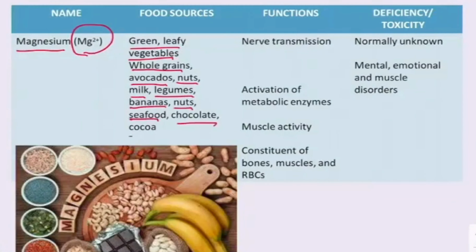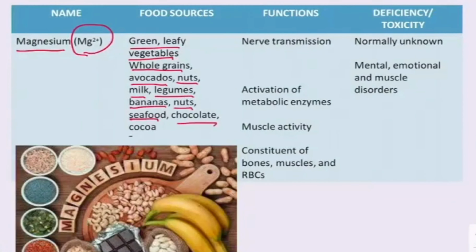Now the deficiency and toxicity. Normally unknown. We still have not got the idea of what all the symptoms or complications are that occur because of the deficiency of magnesium in the body. But sometimes it may lead to mental, emotional and muscle disorders.